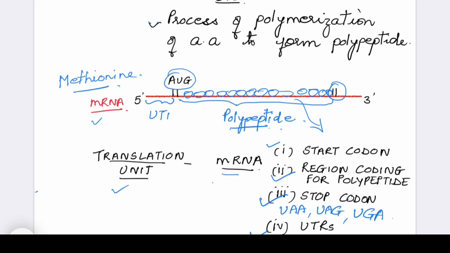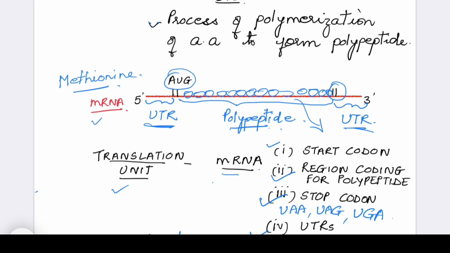Here UTR is present, and after the stop codon. This is also UTR. So if it is asked where are UTRs present, they are present at both 5' and 3' end, but it is present before the start codon and after the stop codon. So this is about messenger RNA.